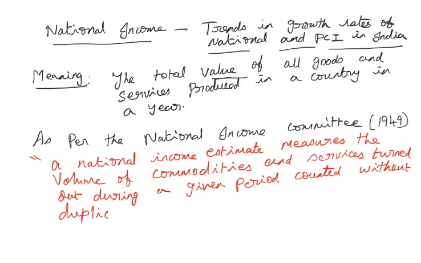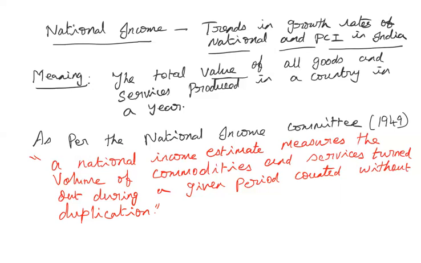So counted without duplication means there's something called as double counting. So there should not be double counting in the sense that either we have to calculate the value of the final product, or we have to calculate stage by stage. First the raw material stage, then add the intermediate stage, and then next add the value of the final product. So we should not, if we are calculating both at the raw material stage and intermediate stage, again include the same values in the final stage, then that becomes double counting. That is what is called duplication.